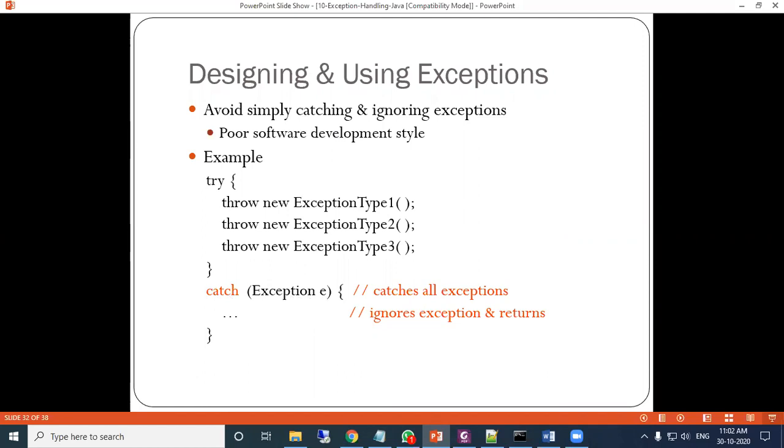And if you write this before all other catch blocks, then remember the others will be ignored. No other exception catch block will be handled if this catch exception is written at the beginning of all other catch blocks.